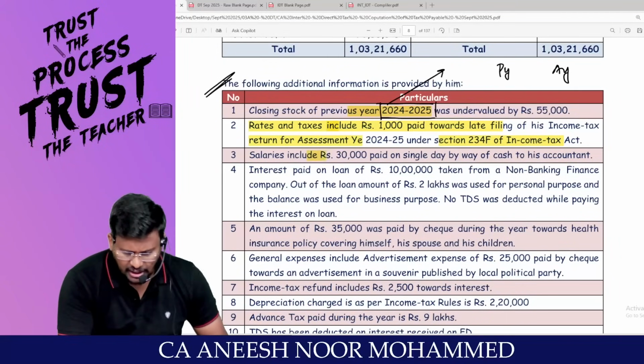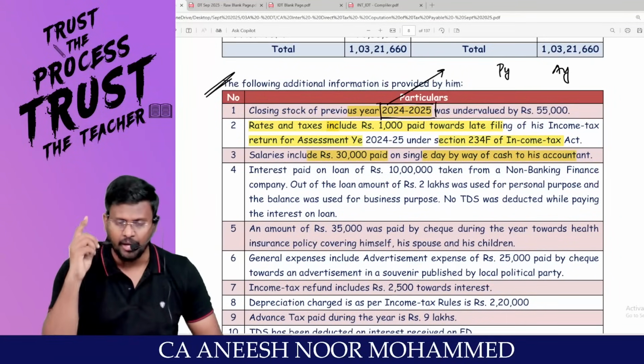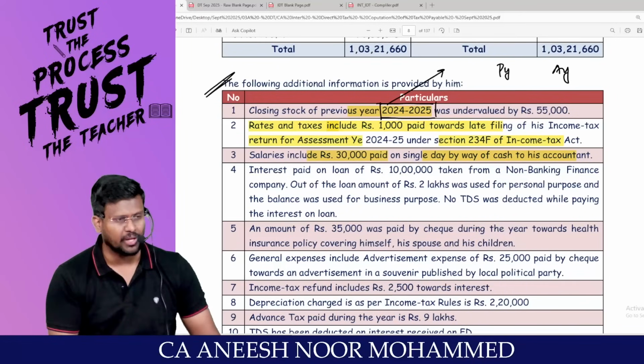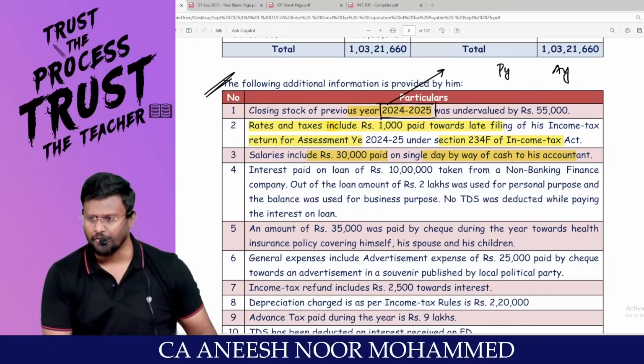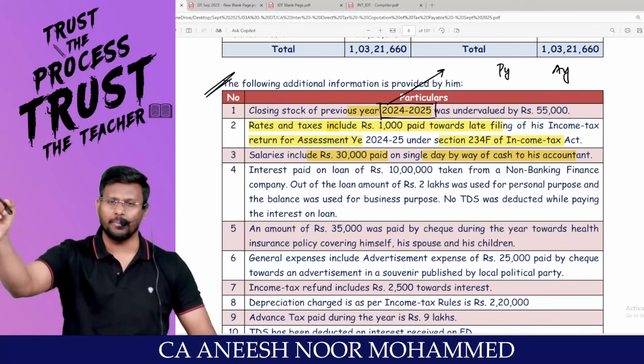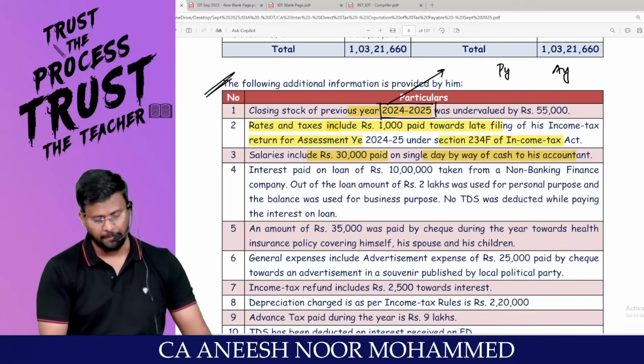Salary includes 30,000 paid on a single day by way of cash to his accountant. In a single day, to a single person, if you are paying cash in excess of 10,000, then it should be added back as per 40A subsection 3.